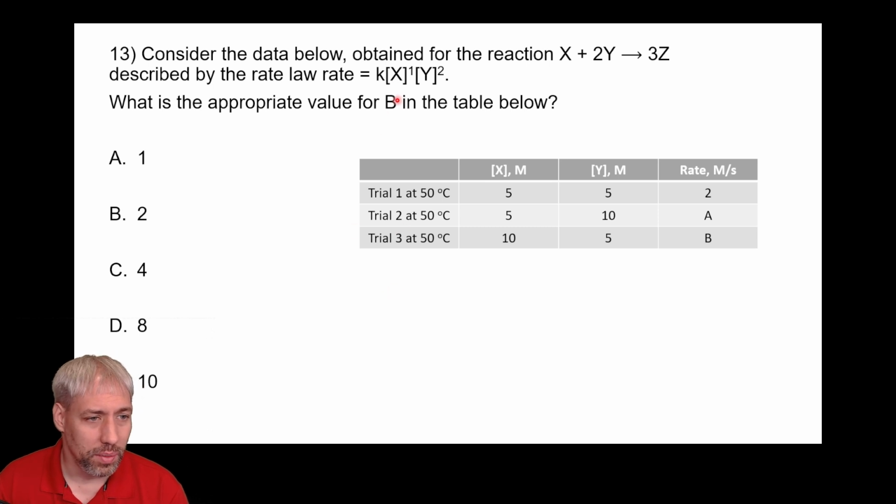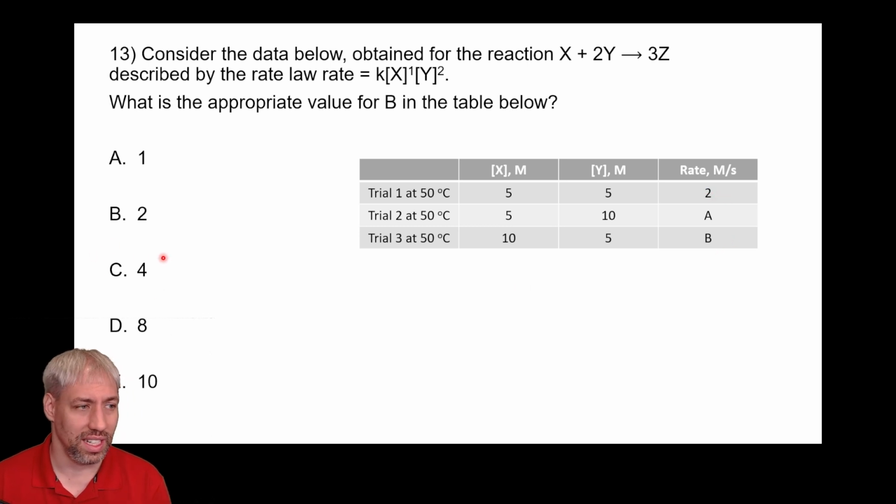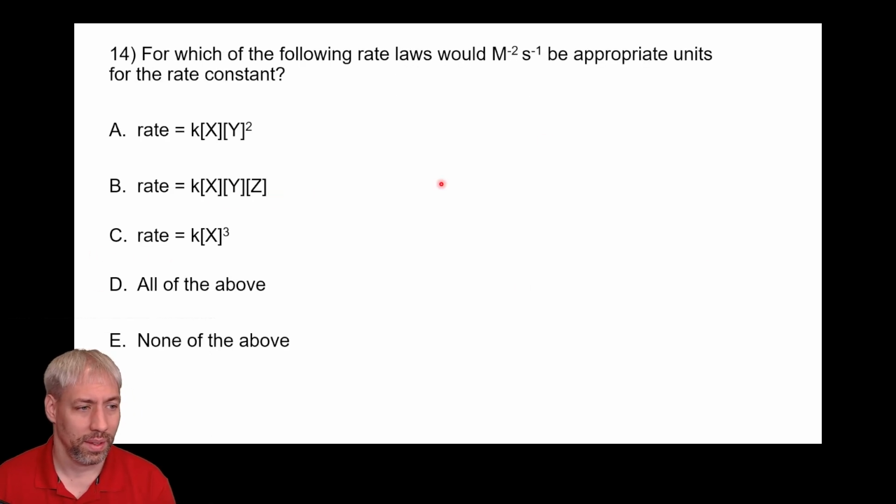Doing another question, we have a rate law kx to the 1, y to the 2. We want to figure out what b is in the table here. And so we can do the same thing. Let's hold y constant, and let's see how x is going to affect this reaction. And so we want to figure out what this value is here. That's constant. This guy doubles. What happens when we double x here? It means the rate is going to double. And so the rate is going to go from 2 to 4. And so this is constant. This doubles. X to the 1 means it's going to double the rate. The answer is C in this particular case.